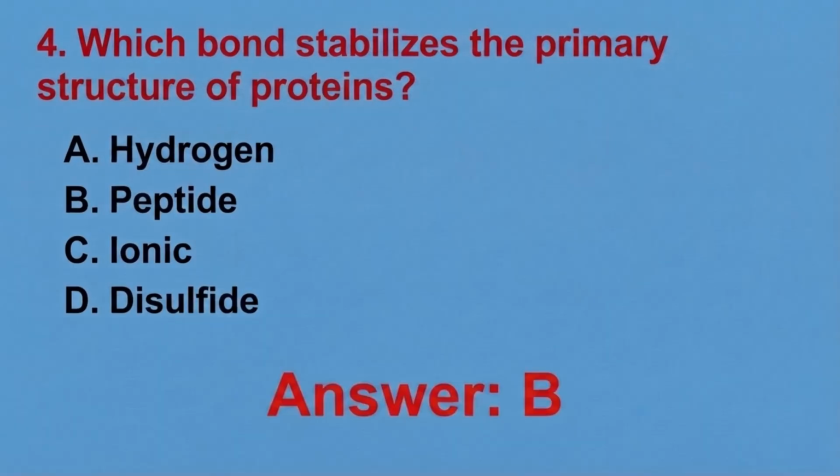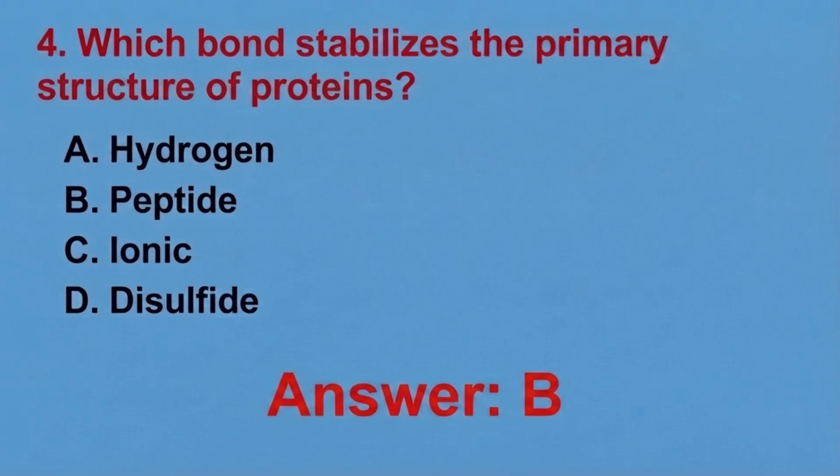So peptide bonds are strong covalent bonds that join amino acids together to form the primary structure of proteins. Okay, so they create the backbone of every protein molecule. Should always remember that about peptide bonds. Why other options are wrong?